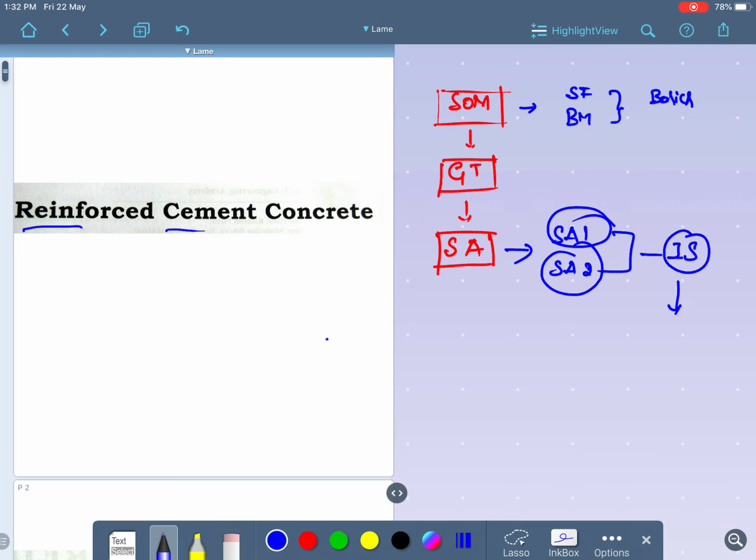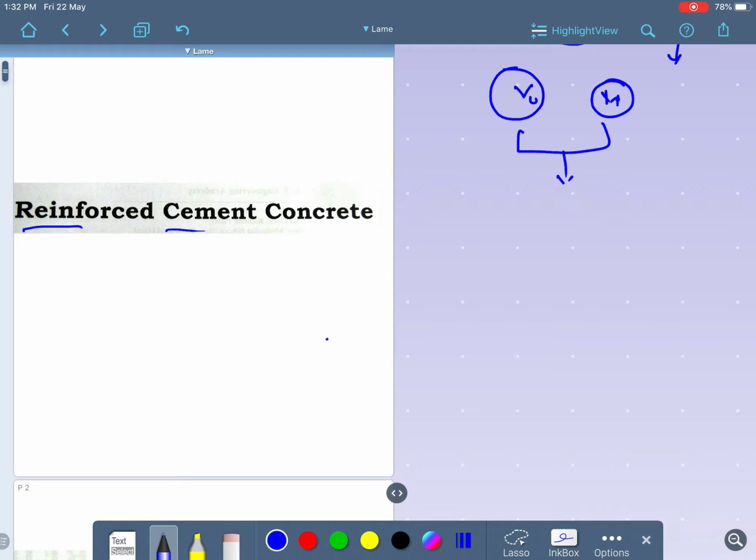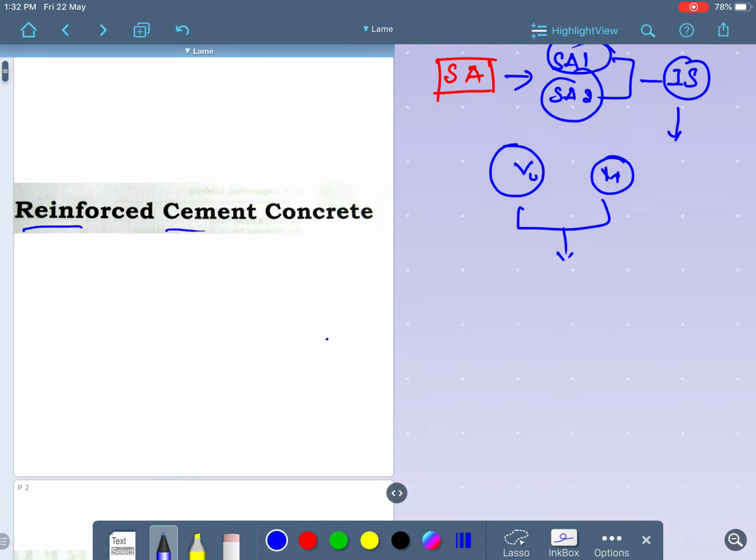By analyzing them, we obtained the values of the shear force and the moment acting upon the structure. By taking these values from structural analysis, we are going to design the structure, which is the final stage. The designing of the structure is done in the reinforced cement concrete topic.